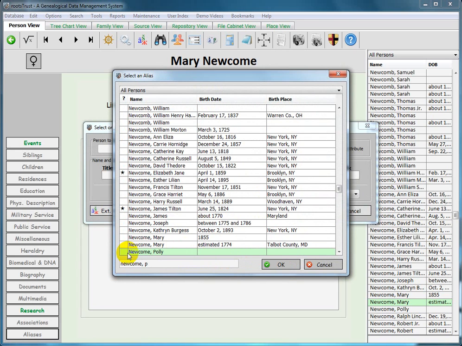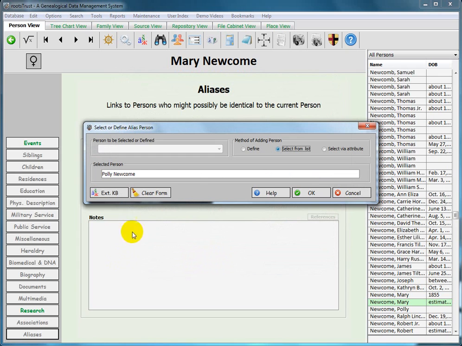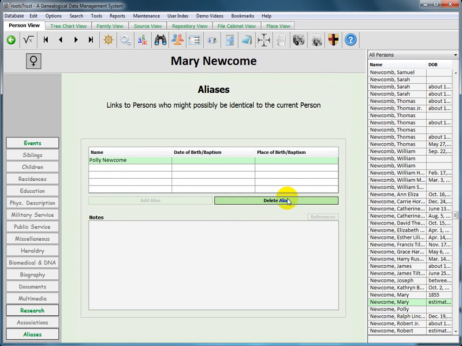There she is, Polly Newcomb. Oh yes, and I have some notes to paste in there for this relationship, and that's all there is to it. The procedure is almost identical to the procedure for establishing an association.